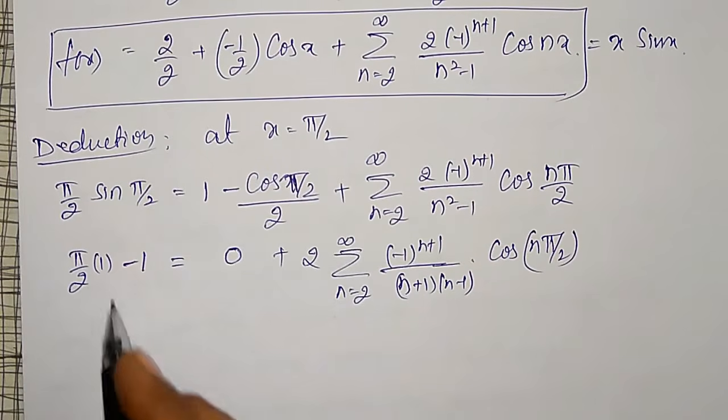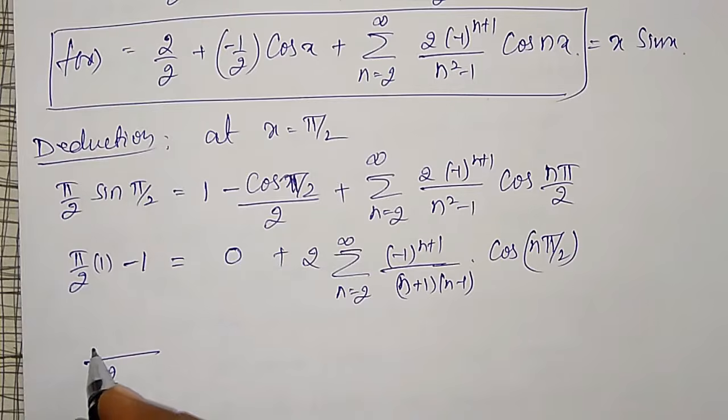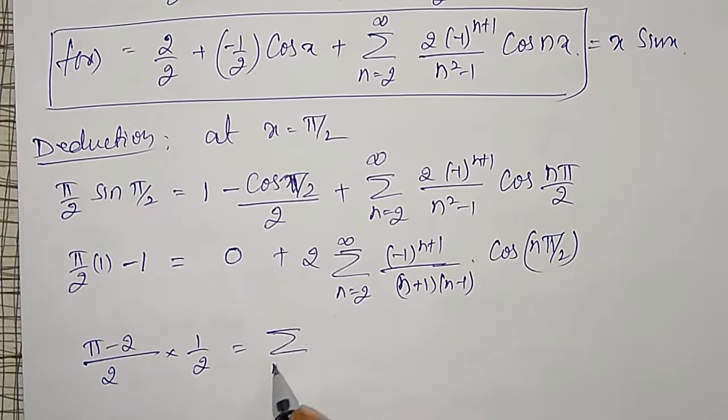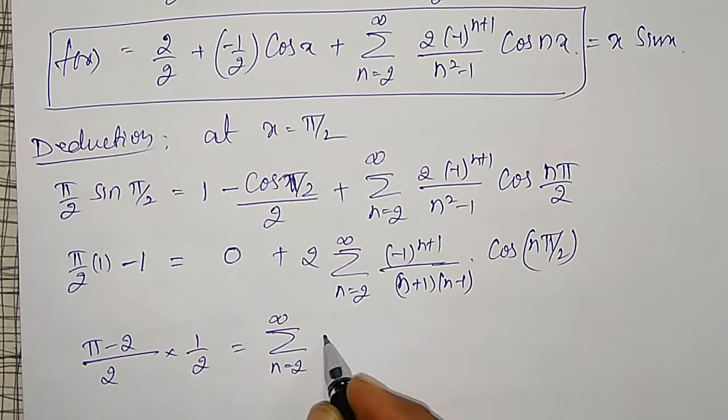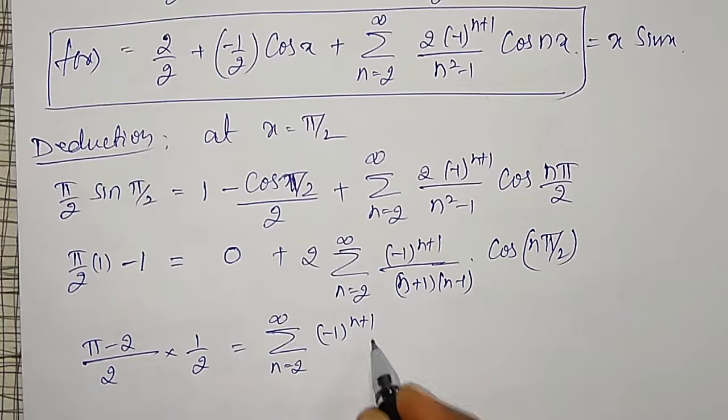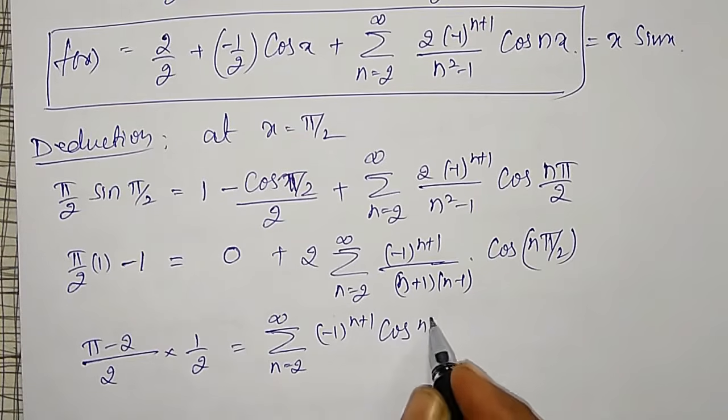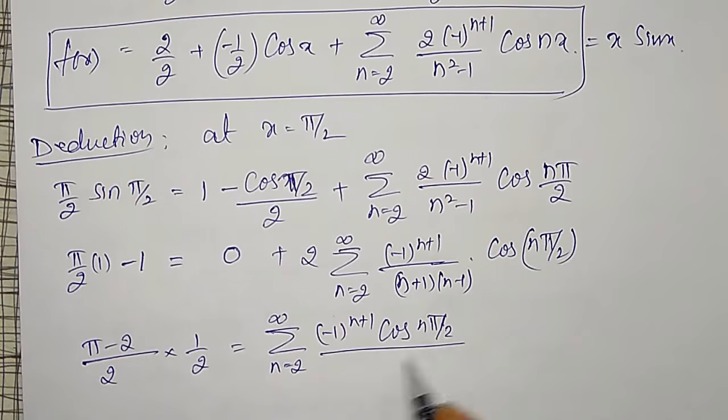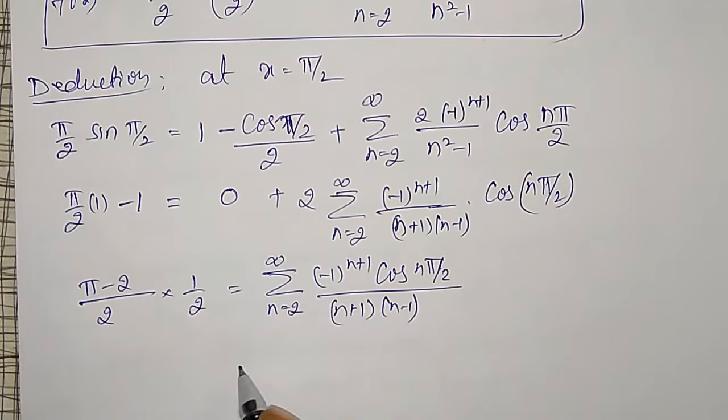Here the LCM is 2, and it is pi minus 2, and this one also if you shift to the other side, 1 by 2 equals summation n equal to 2 to infinity minus 1 raised to n plus 1 cos n pi by 2 divided by n plus 1 into n minus 1. Expand this one.